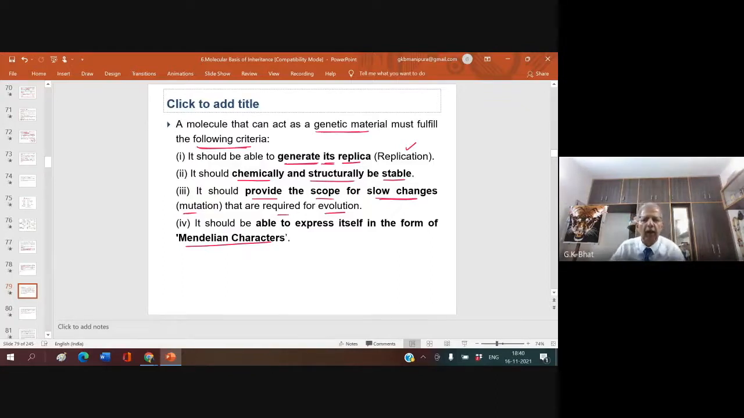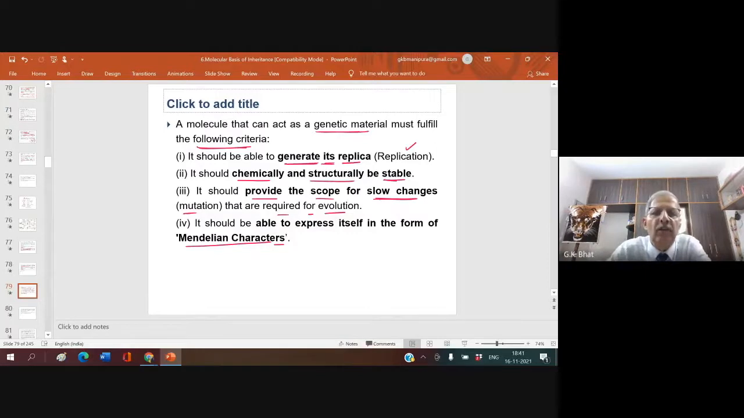So remember, I explain this again. For any molecule to act as genetic material, it should have the following four criteria. It should be able to generate its replica. It should be chemically and structurally stable. It should provide the scope for slow changes, not fast changes, which are required for evolution. It should be able to express itself in the form of a Mendelian character, that is, passing from one generation to another through the chromosome.